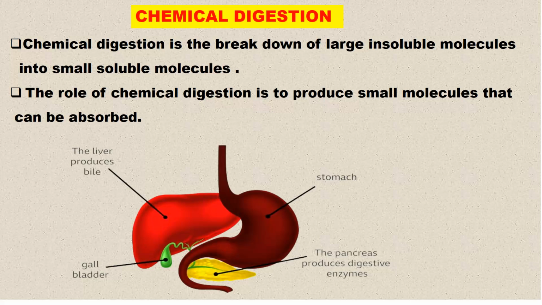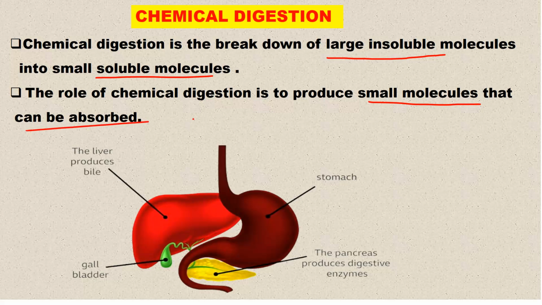Having looked at physical digestion, I guess you're prepared now to look at chemical digestion. Physical digestion just prepares the food for chemical digestion. So under chemical digestion, what do we need to know? Chemical digestion is just the breaking down of large insoluble molecules into small soluble molecules. The role of chemical digestion is to produce small molecules that can be absorbed.